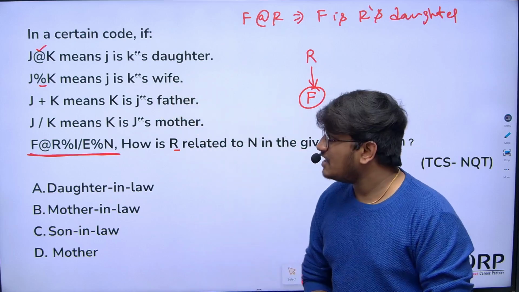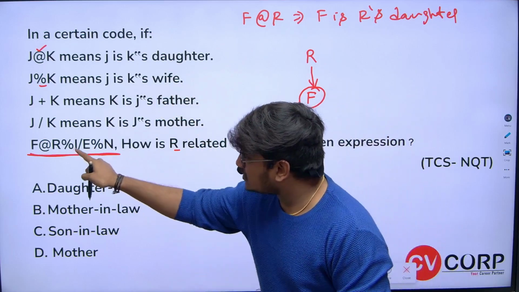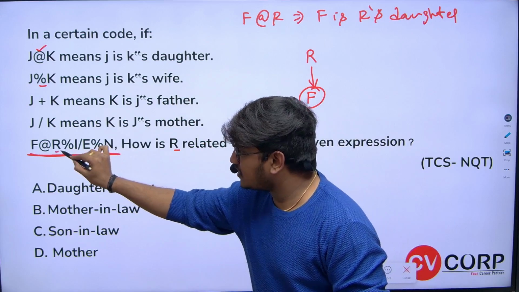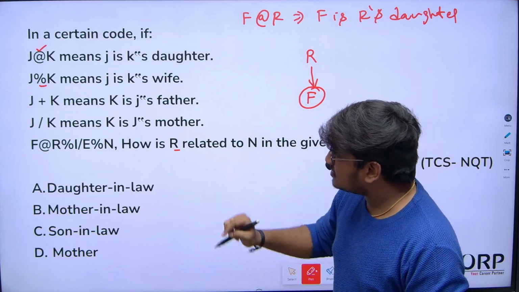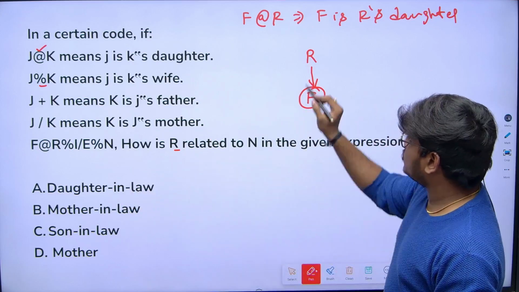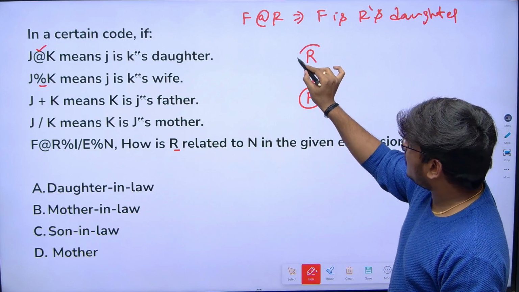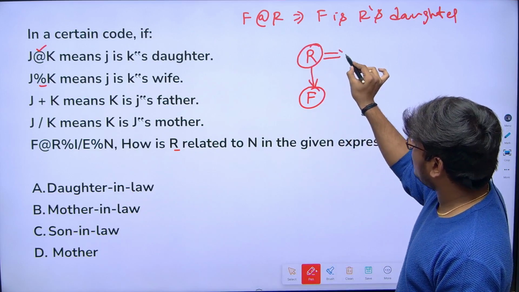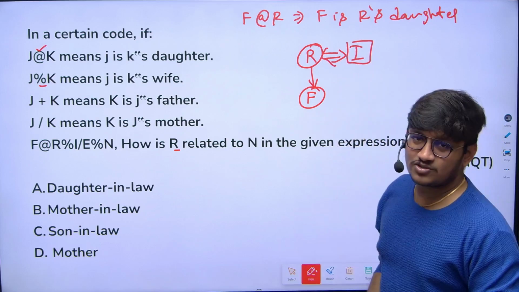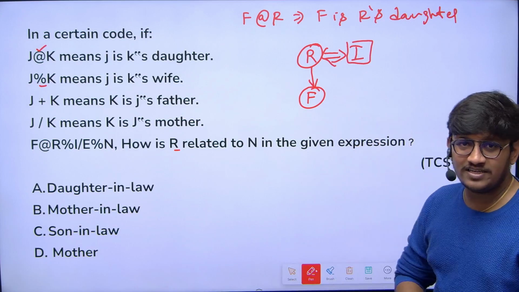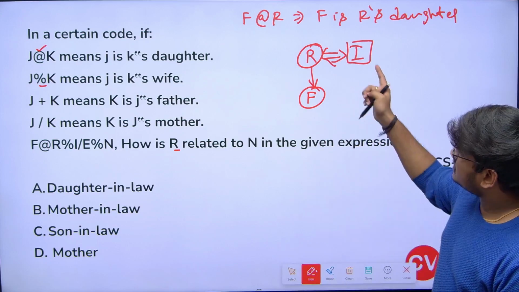So R is I's wife, and obviously I should be the husband. The symbol indicates a couple. So R is I's wife.